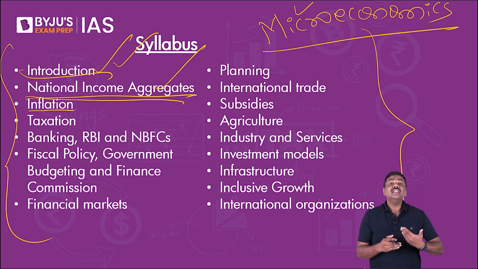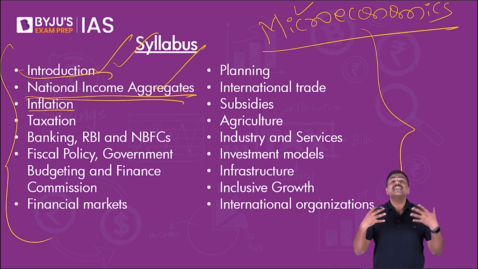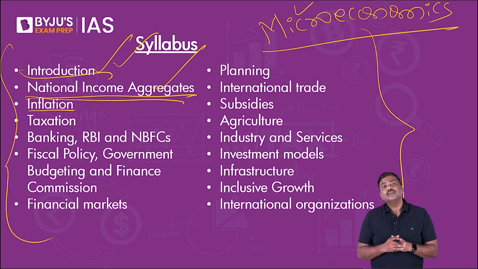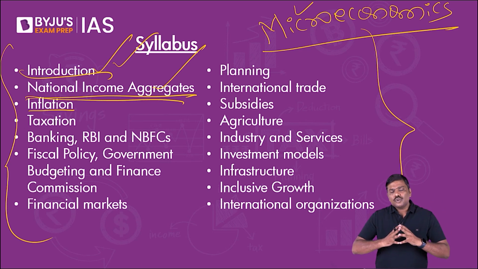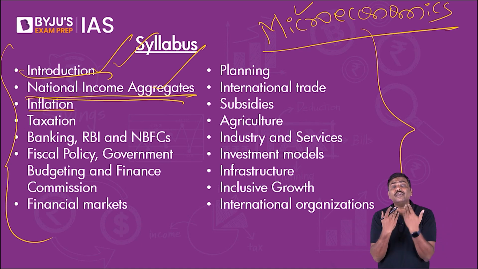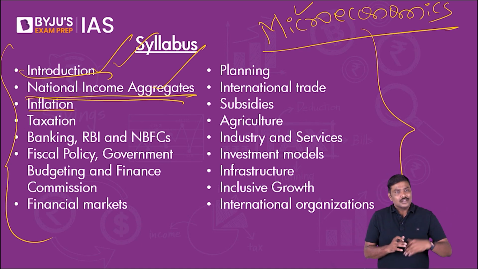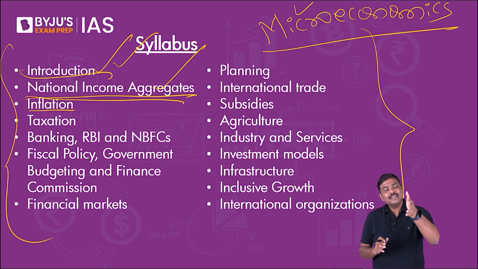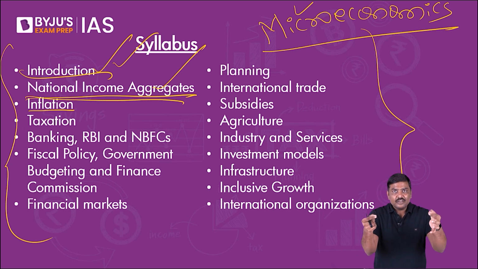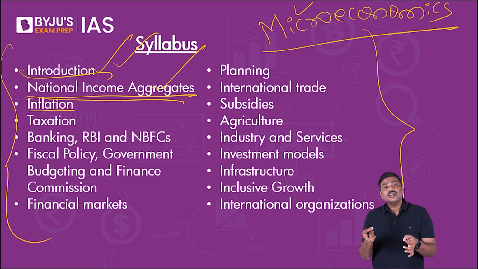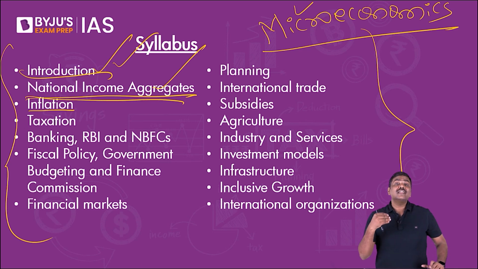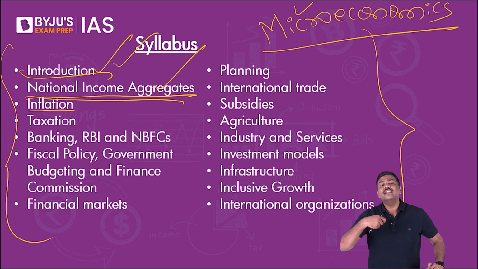After that, there is inflation. For example, in recent times, if you have been seeing the news or reading the newspaper, the Reserve Bank of India has been talking so much about the impact of inflation on the Indian economy. The Russia-Ukraine war has an impact on inflation in India. So you need to understand what is inflation, how it is measured, what can cause inflation, what is the role of government as well as the Reserve Bank of India in controlling inflation.